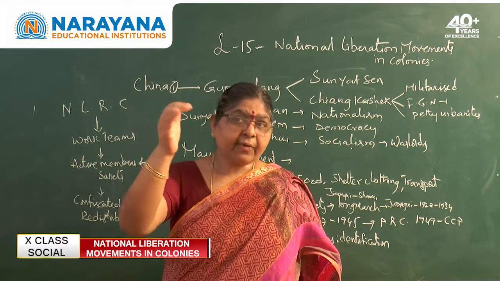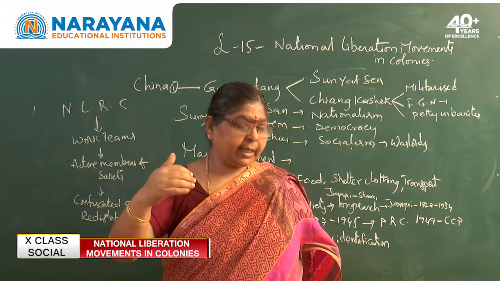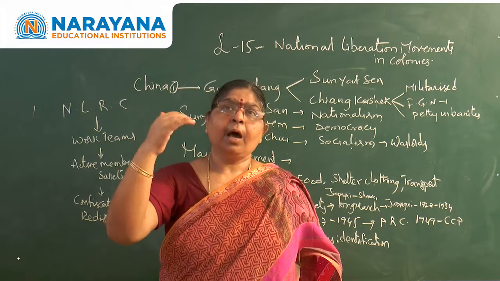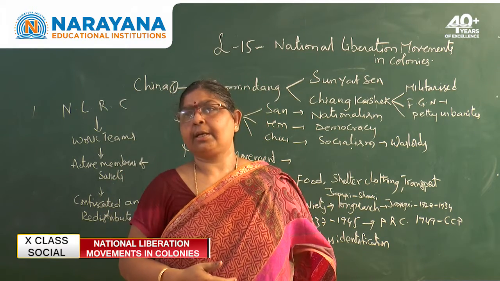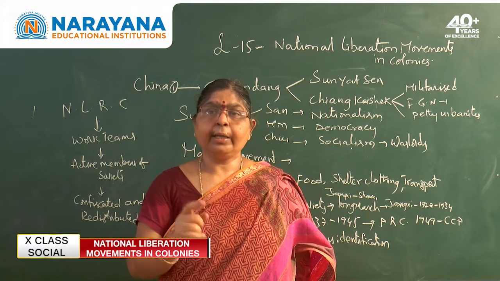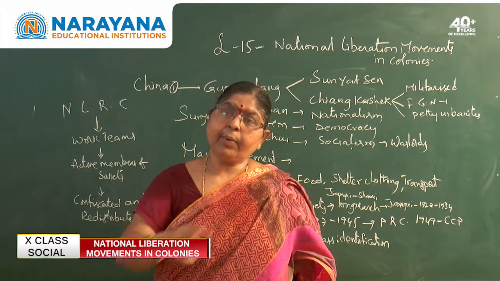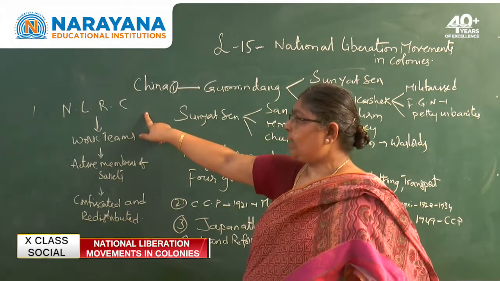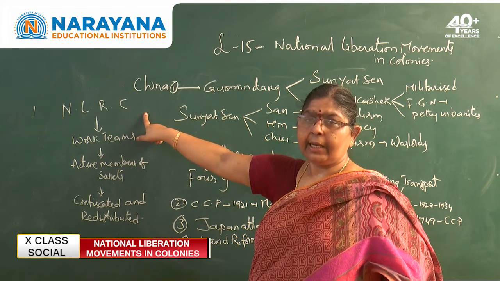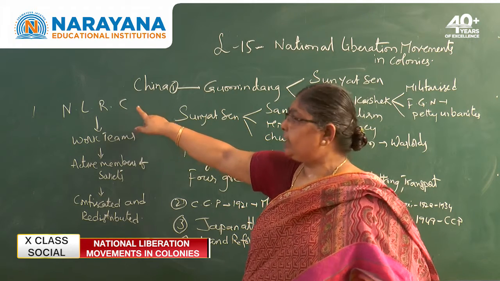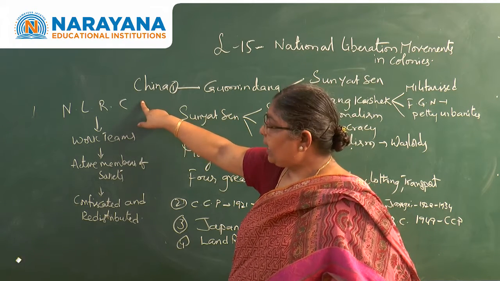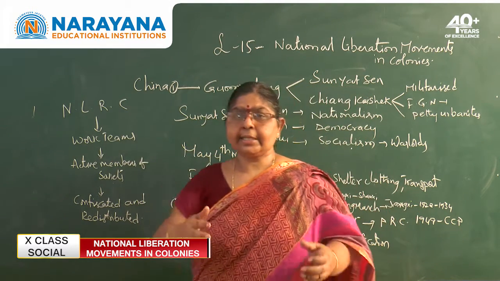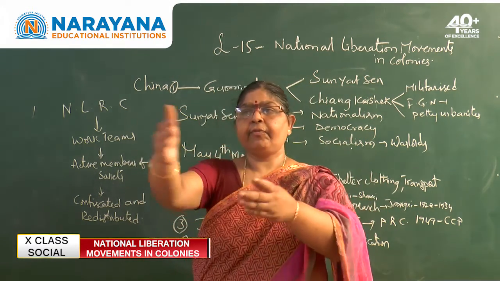After that, a survey was undertaken to understand how much land there was, how many landlords and how many peasants there were. And they appointed a country-wide committee, which we call the National Land Reform Committee. This committee dispatched work teams, sending them to each and every village.